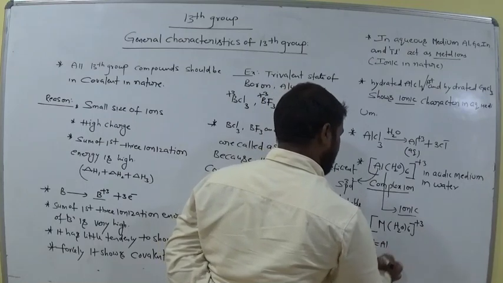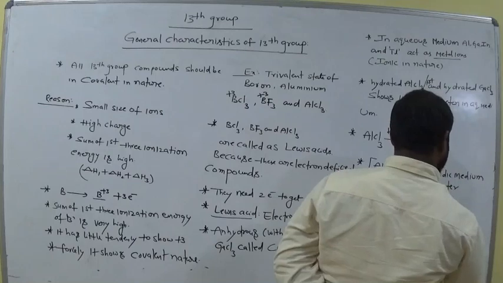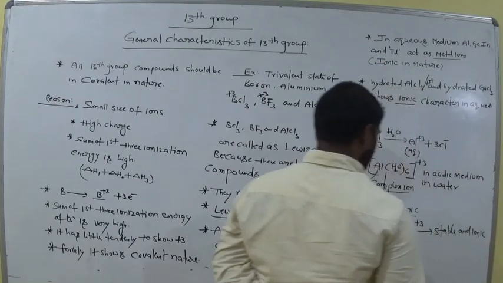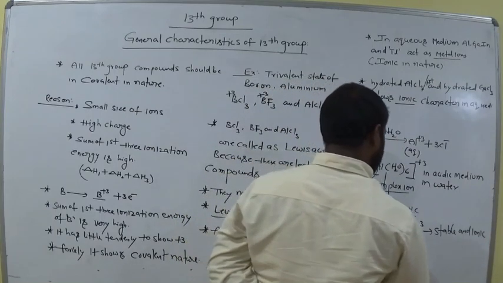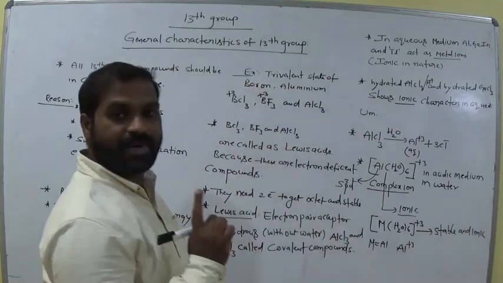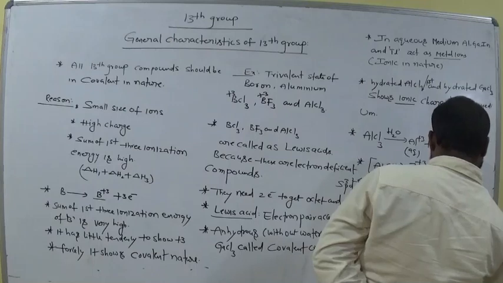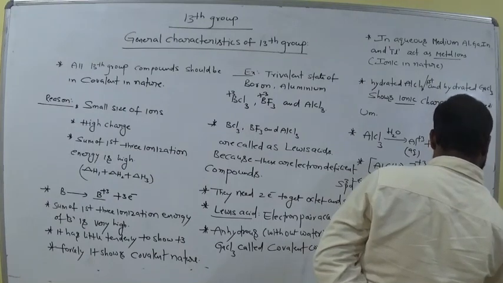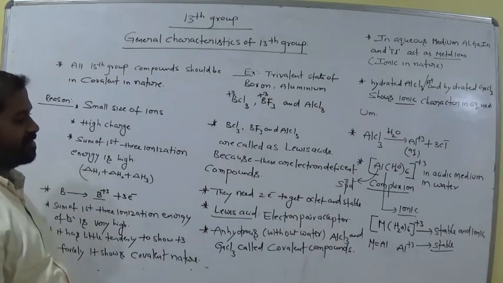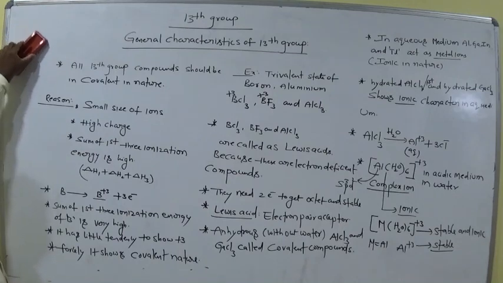It is stable and ionic. Why? Because aluminium exhibits a charge of plus 3, and plus 3 is the stable condition for aluminium. Stable, remember this.